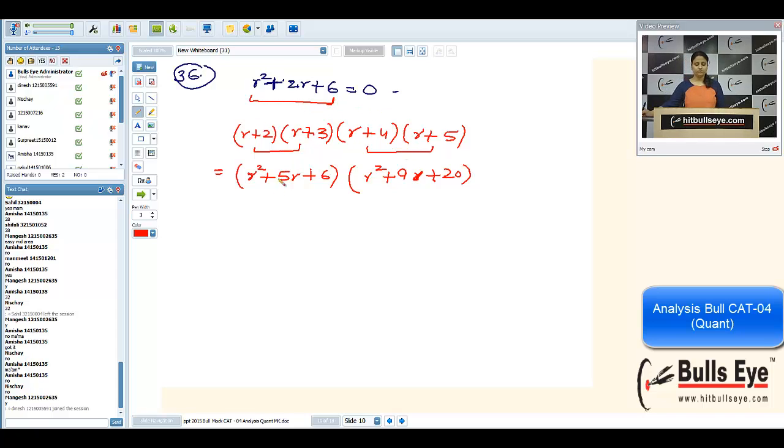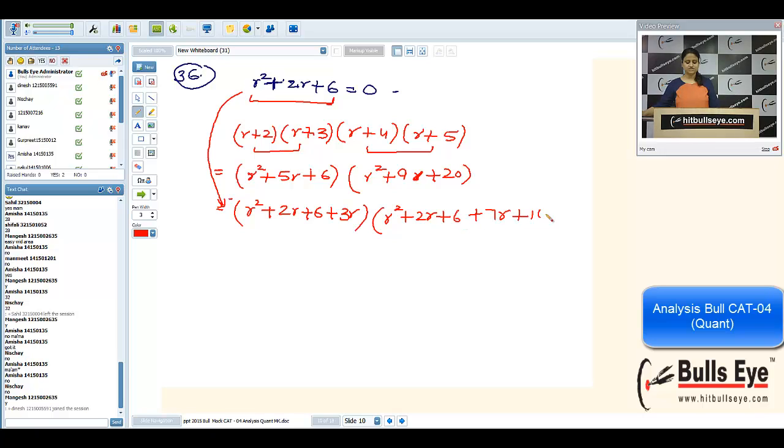The value we know. Now r square plus 5r plus 6, that can be written as r square plus 2r plus 6 plus 3r. I'm breaking this expression so that I can use the value. Once again, it will be r square plus 2r plus 6 plus 7r plus 14. Now what is the answer for this? This is 0. So we are left with 3r into 7r plus 14. 7 is common throughout.